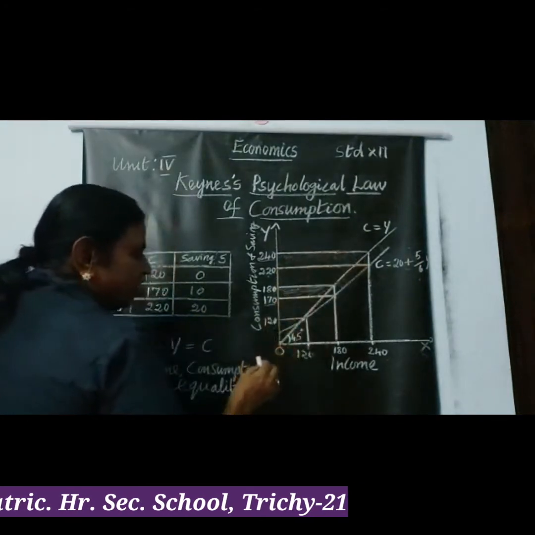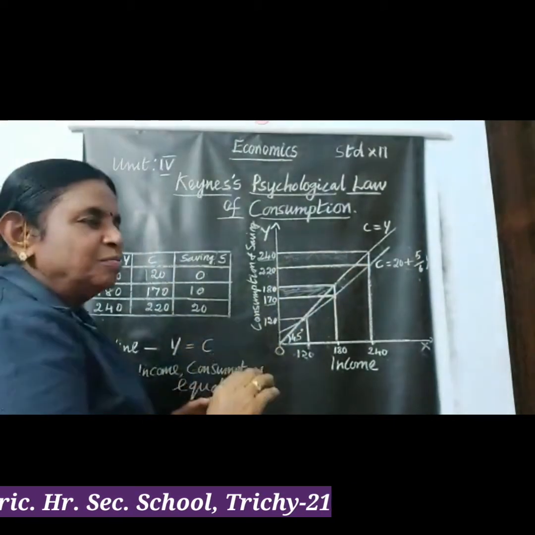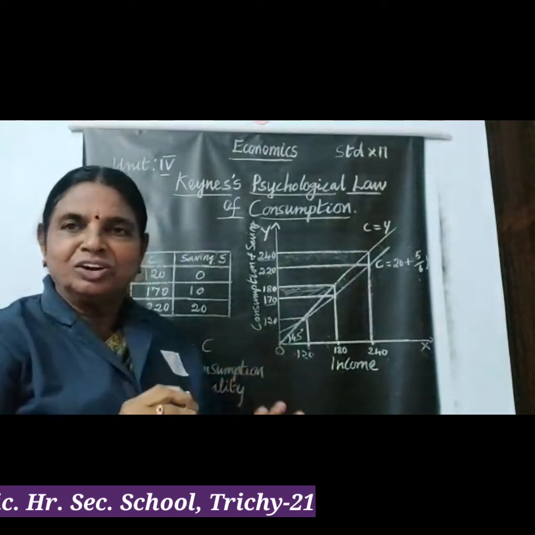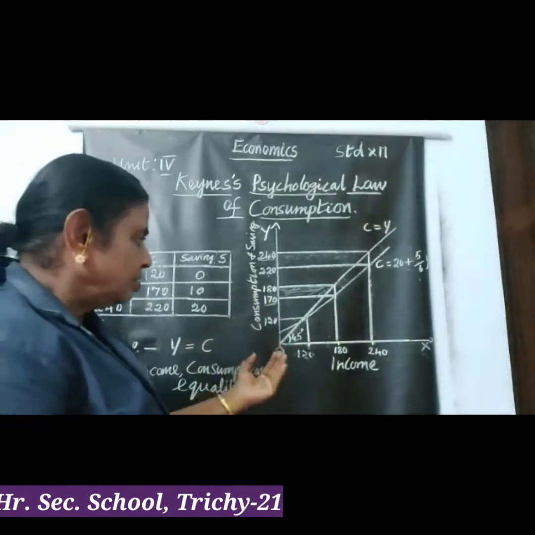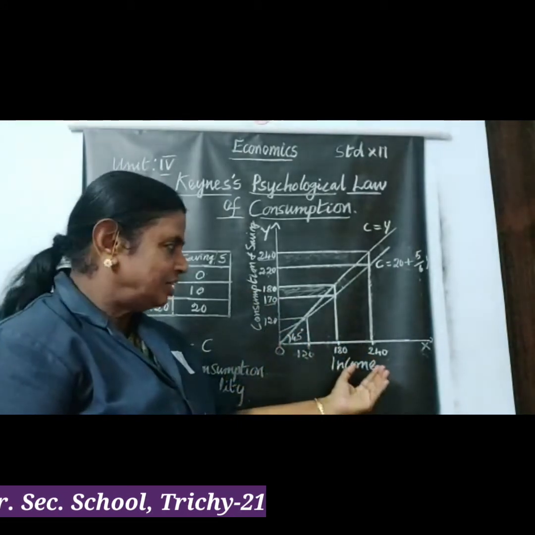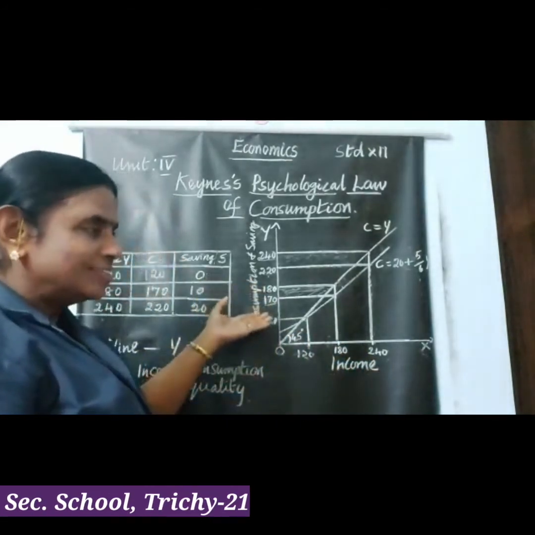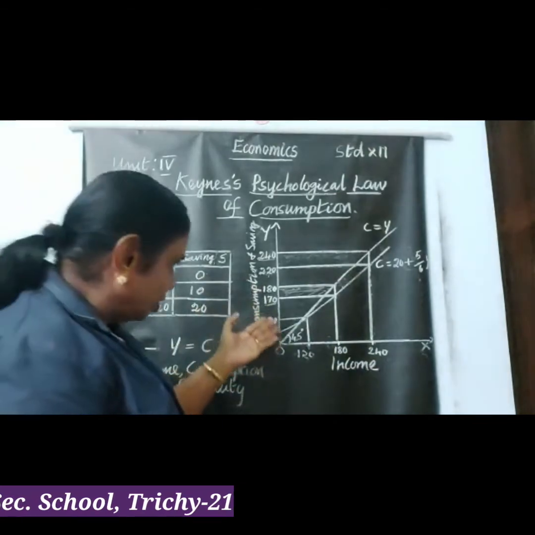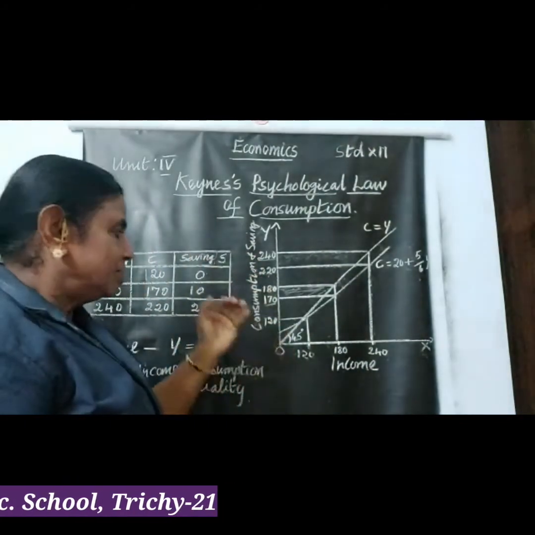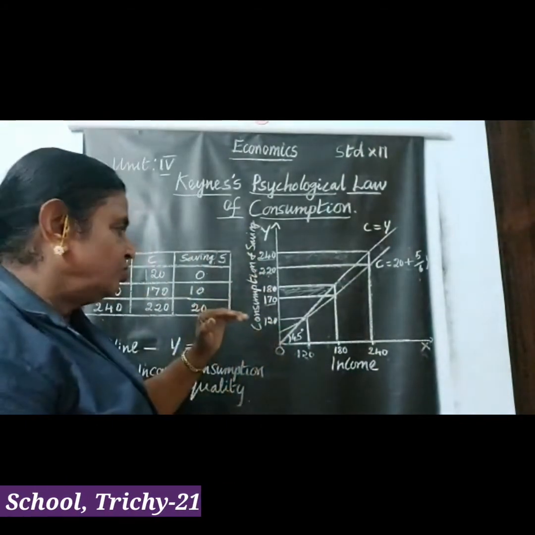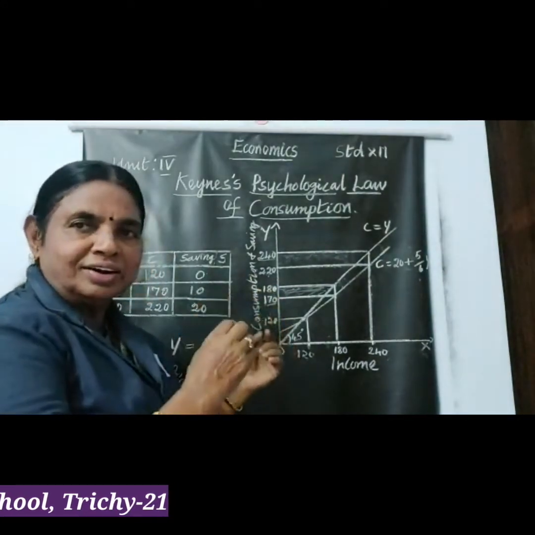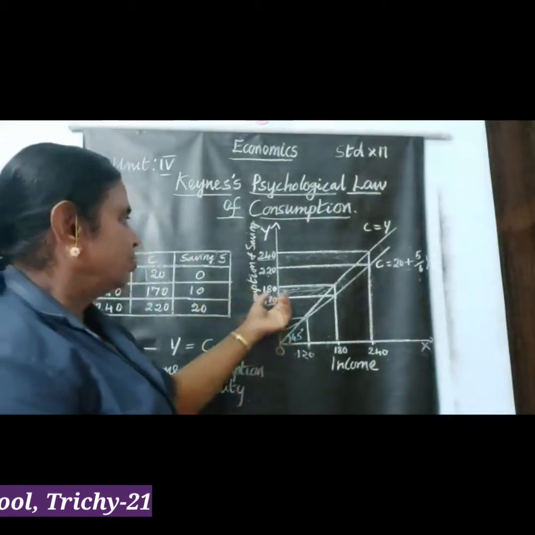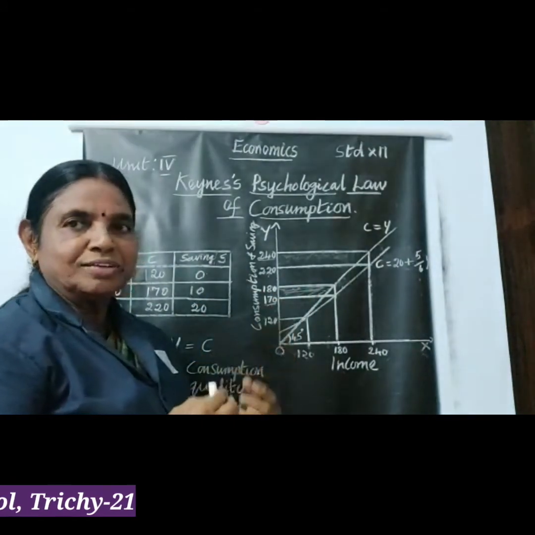So when my income is 120, my consumption is also 120, and saving is 0 or nil. When my income increases to 180, my consumption increases, but only from 120 to 170. But still, it has increased gradually. So 170. So there is the difference between 180 and 170. So automatically 10 becomes my saving.